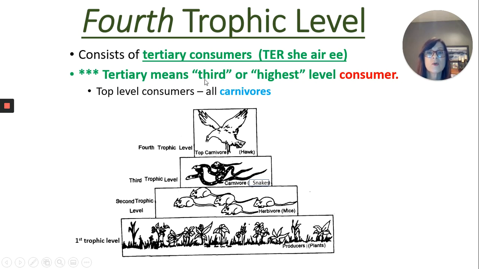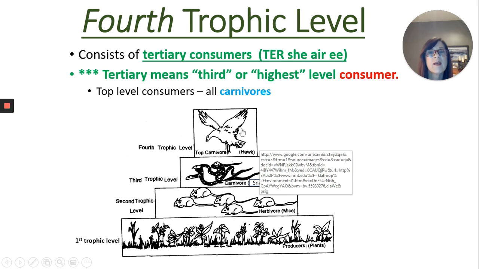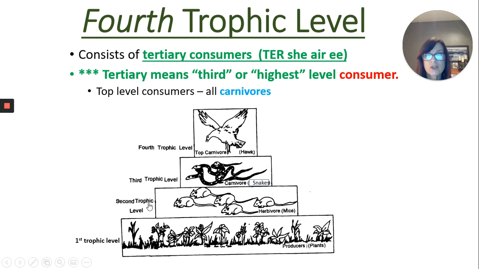And then your fourth trophic level, which are your third or highest level consumer, your top level consumer, these are your tertiary consumers. And I spelled it out kind of phonetically here for you, tertiary. These are carnivores. They don't want no plants. They want some meat. This hawk wants a snake, or it wants a rabbit, or it wants a smaller bird, or it wants a fish, but it does not want plants. Okay, so as you move up, your first trophic level are your producers, your second trophic level are your primary consumers, your third trophic level are your secondary consumers, your fourth trophic level are your third or tertiary level consumers,